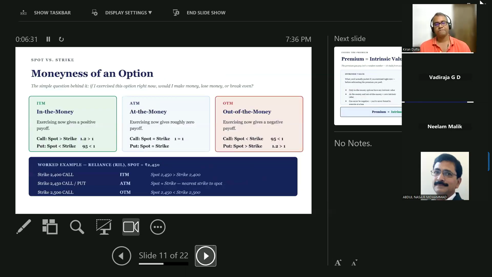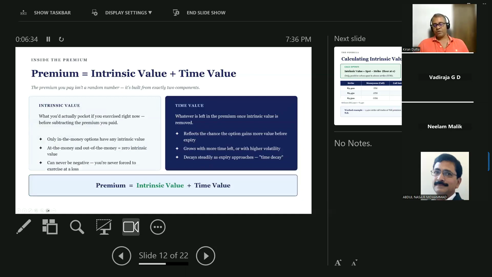We covered this. Now, what is the premium? That is the most important thing. There are a couple of formulas that you have to remember for this exam, because the examiner will directly give you time value, give you premium, ask you to calculate intrinsic value, give you IV and TV, and then ask you to calculate premium.